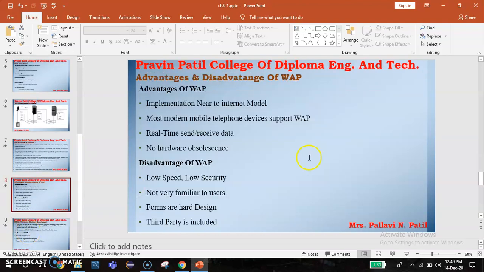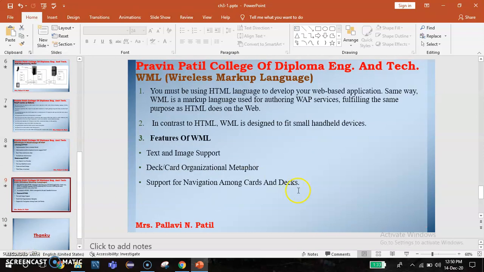The next, advantages and disadvantages of WAP. An advantage of WAP is that it is implemented near to the internet model. Most modern mobile telephone devices support WAP, real-time send and receive of data. Multi-form functionality, no hardware. And disadvantages of WAP: low speed, low security, not very familiar to users, and hard form design. Third party is included.